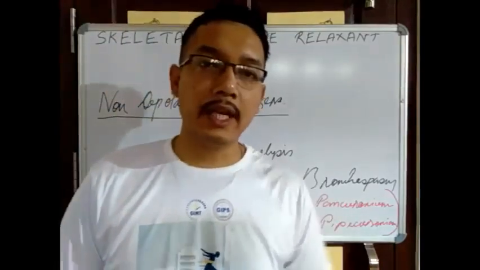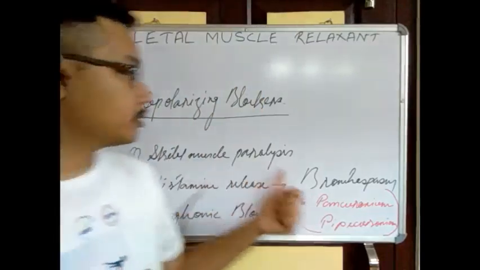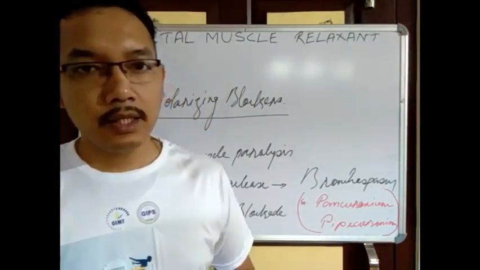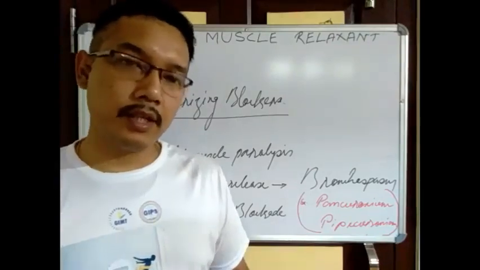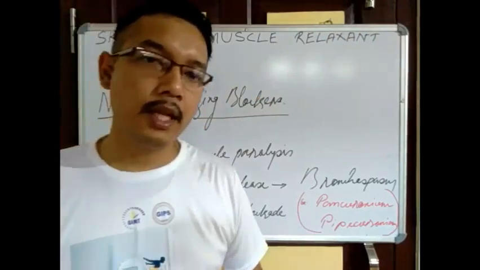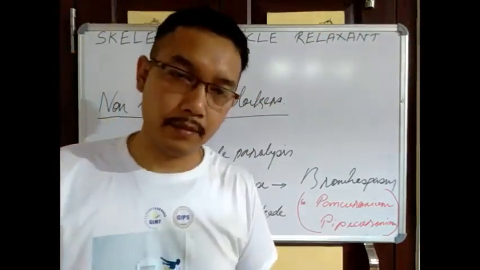Now the pharmacological actions of non-depolarizing blockers. First, they will cause skeletal muscle paralysis. We know this one. As neuromuscular blocking drugs, definitely they will cause skeletal muscle paralysis, that means from normal tone to zero. Second, they can release histamine.